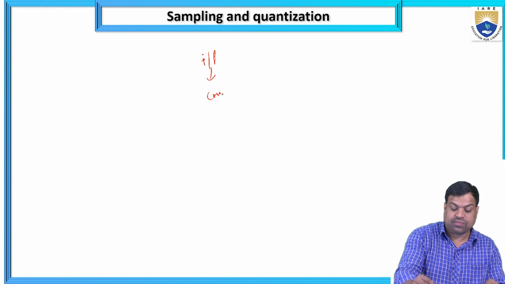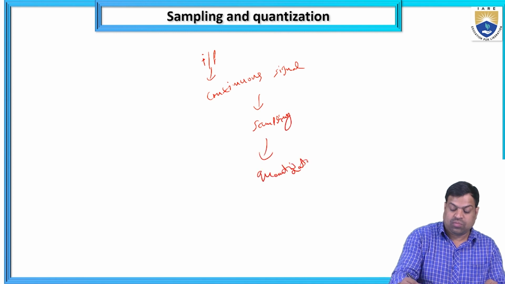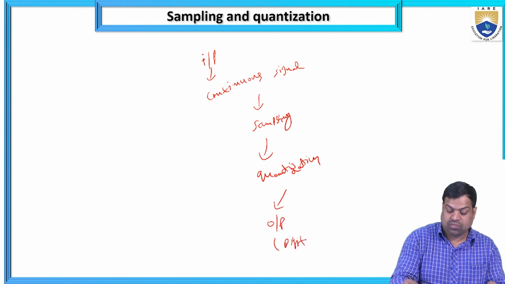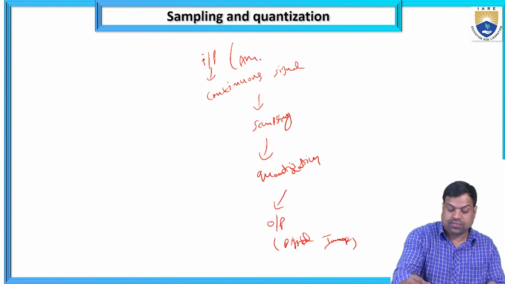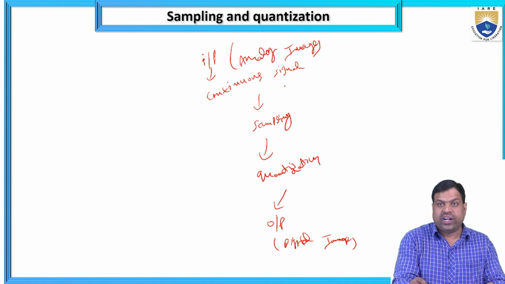So the input is an analog image, which is a continuous signal.